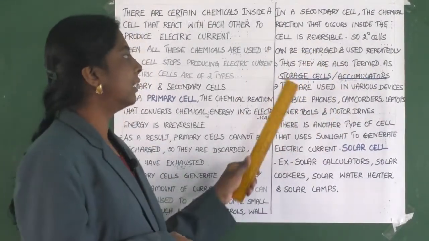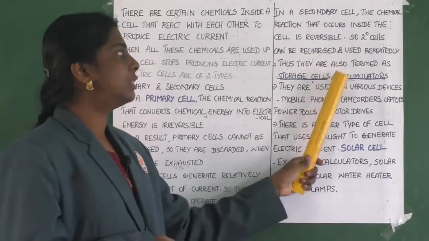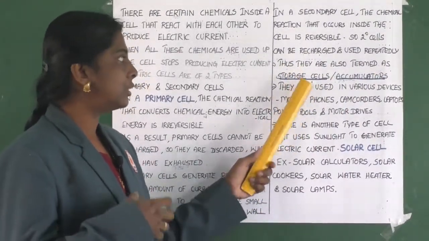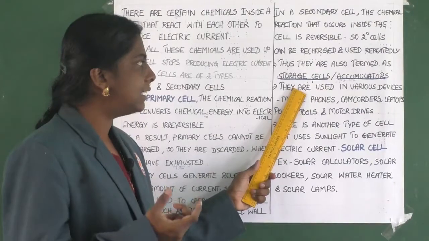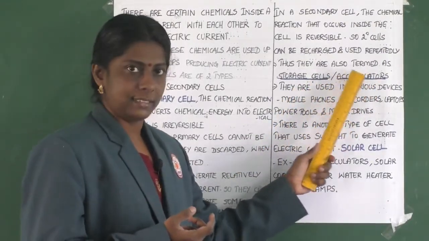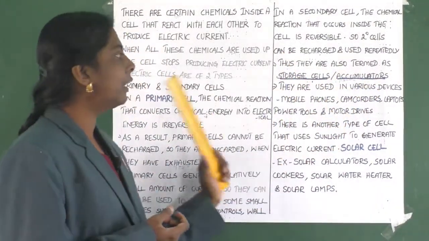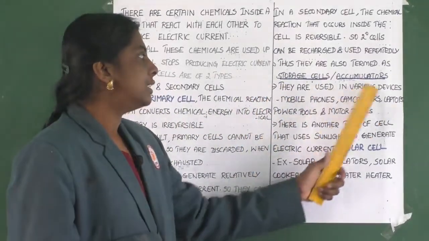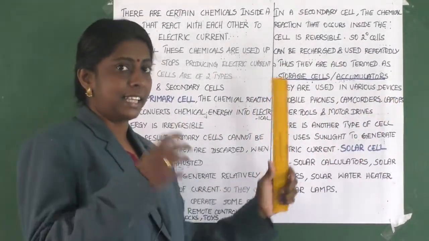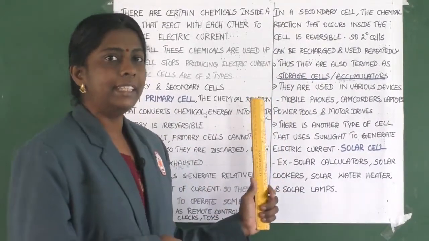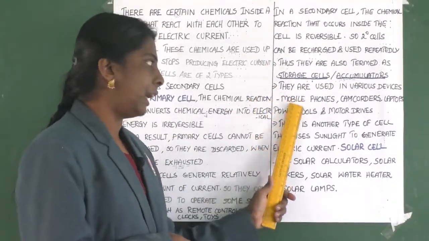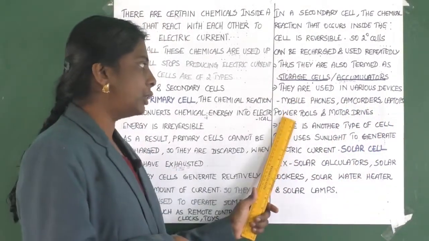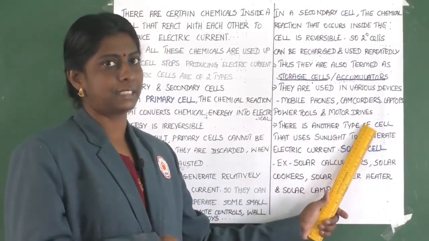Clear? Thus they are also termed as storage cells or accumulators. They are used in various devices like mobile phones, camcorders, laptops, power tools, and motor drives.